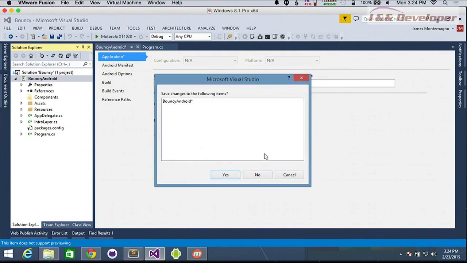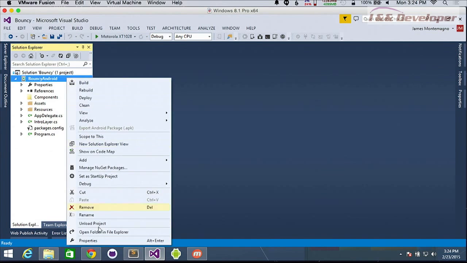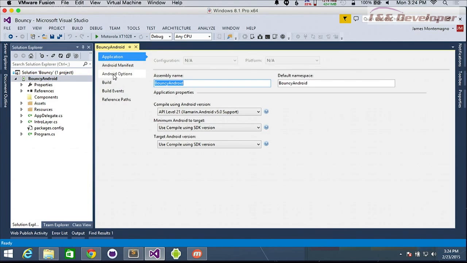So if you've seen some of our other videos, you've seen what we want to support. So what I'm going to do is come into properties, and I'm going to say that I would like to run this on a few older devices, but not all older devices. Great. Okay. So very simple, just a little bit of modification.